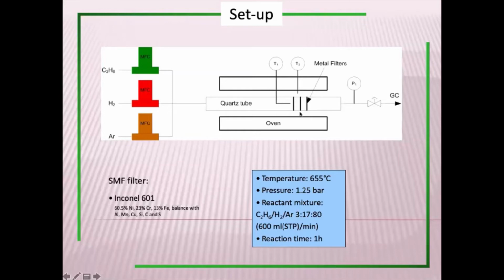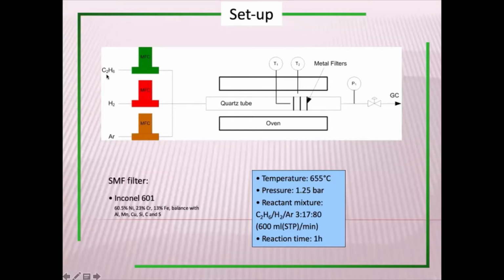In this case, we are depositing carbon. You can have anything, a glass plate, a metallic plate, or anything, and on that you can deposit. Especially in this case, we put it on a metal filter, so you have a metal filter on which you are growing carbon. That's through chemical vapor deposition.